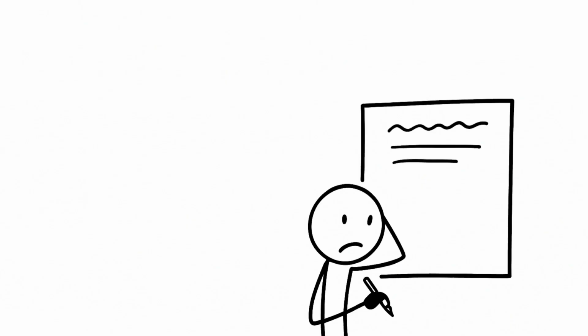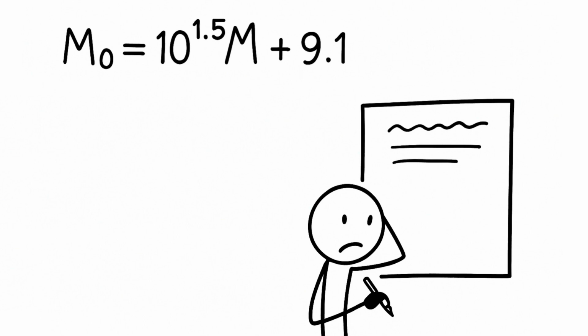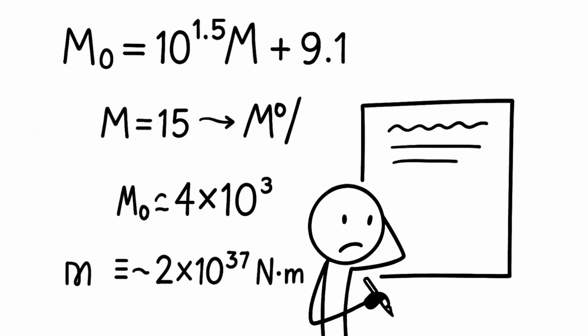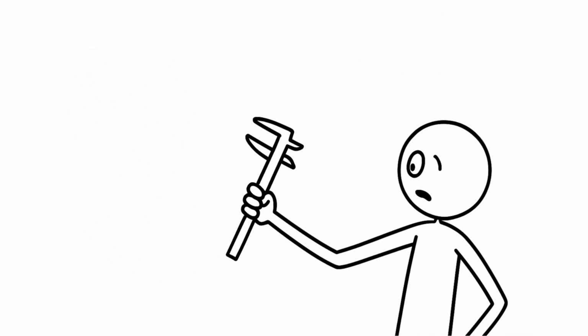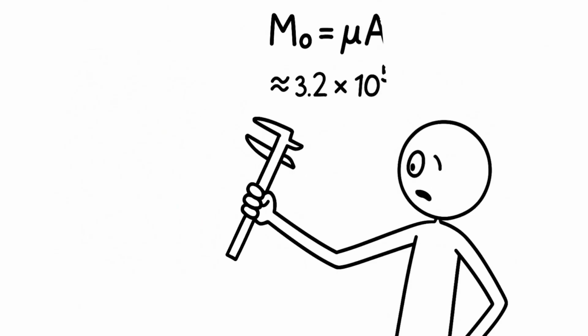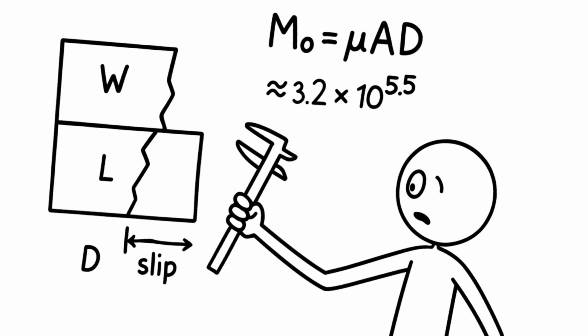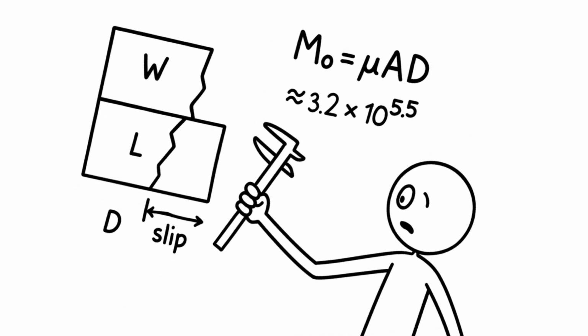Seismic moment. M0 = 10^(1.5M + 9.1) N·m. For M15, M0 is approximately 4 × 10^31 Newton meters. The moment connects to the geometry of the rupture. M0 = μAD, where μ is approximately 3 × 10^10 pascals, A is the rupture area, and D is the shear.